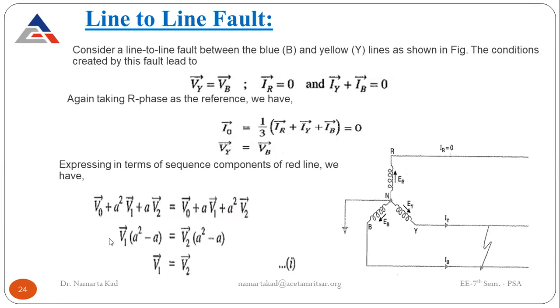As V naught cancels on both sides, take V1 on one side, here it comes in the bracket A square minus A, and V2 on the other side A square minus A. So this component also cancels out, and we are left with V1 equal to V2. This is the next conclusion for the line to line fault, that the positive sequence voltage is equal to the negative sequence voltage.